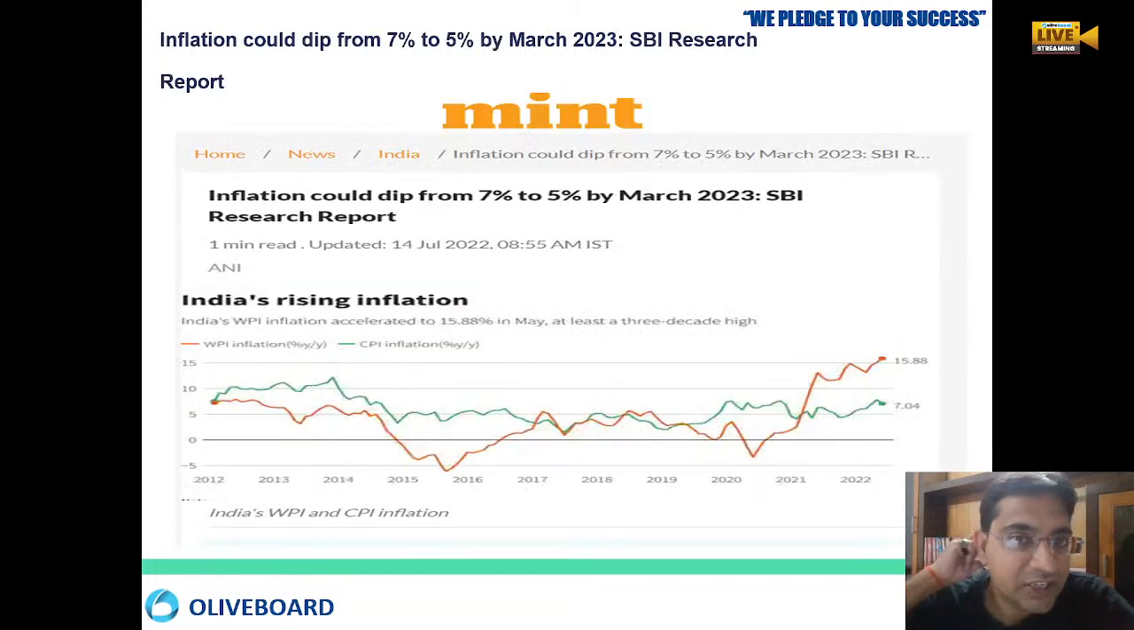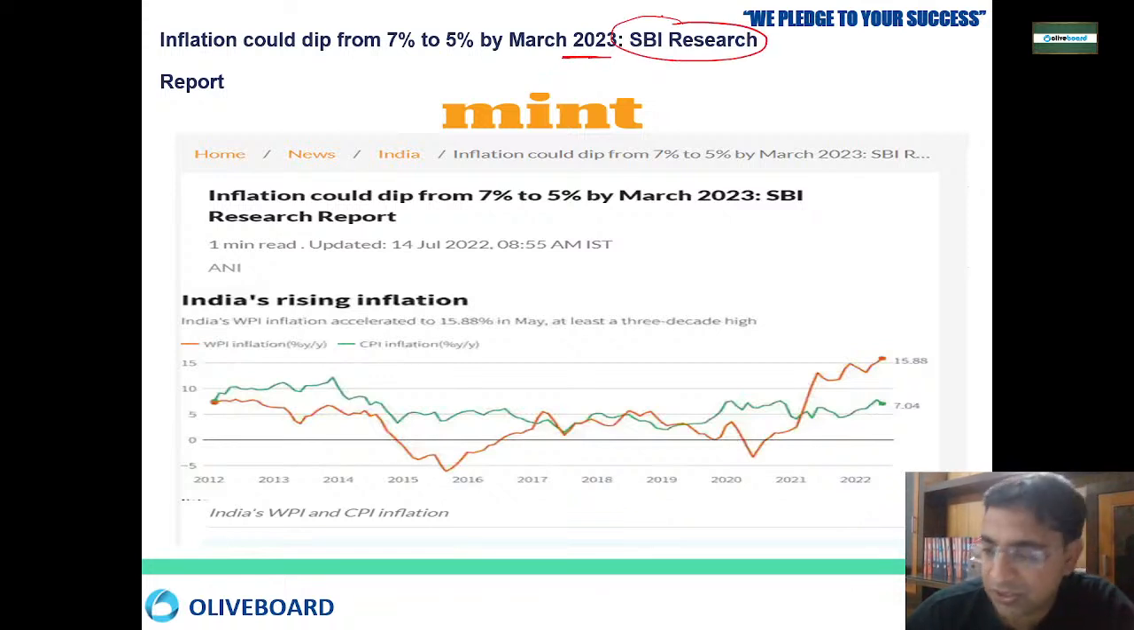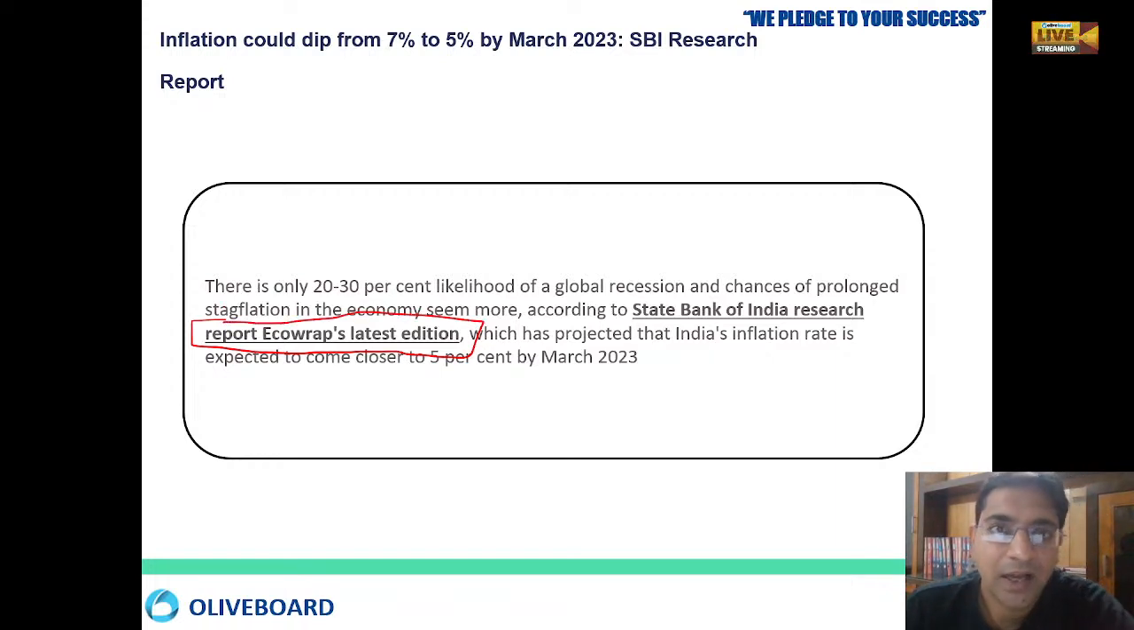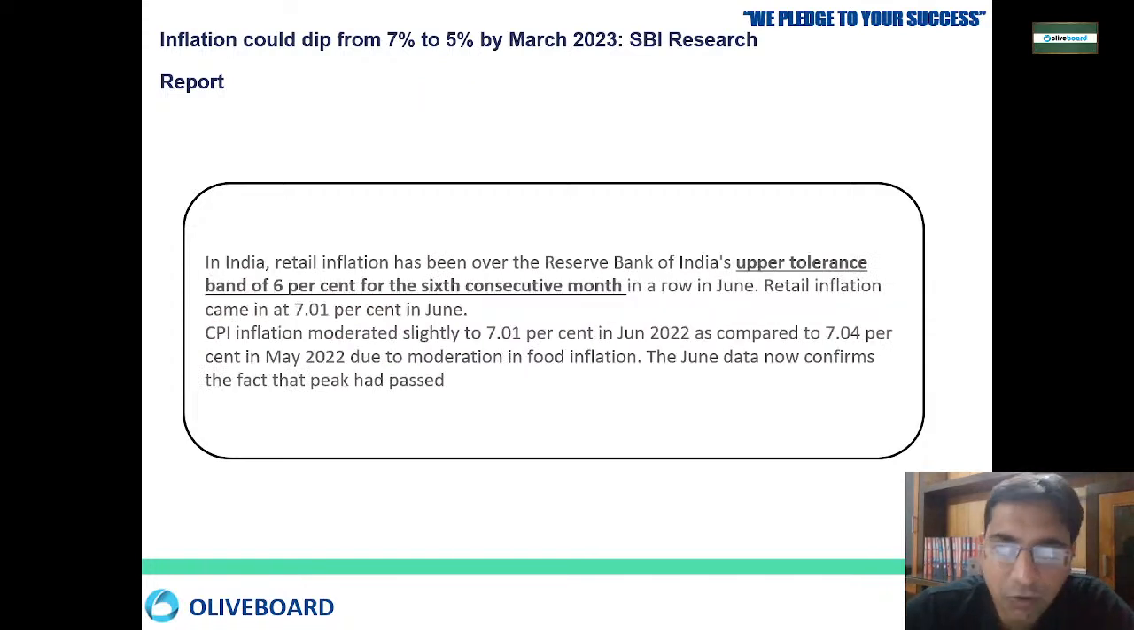Okay, now inflation can dip from 7% to 5% by March 2023, as per SBI research. SBI has done its research that inflation can dip from 7% to 5% by March 2023. So this is a good sign. The State Bank research wing's report is called EcoRap. This is the latest edition, which says that inflation could go from 7 to 5%, that inflation will decrease by March 2023, which is a good sign because